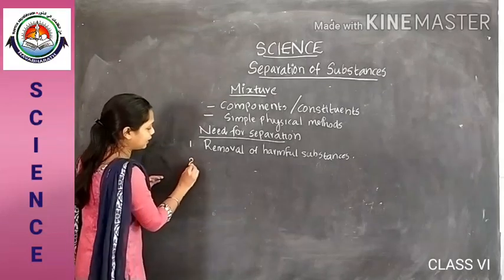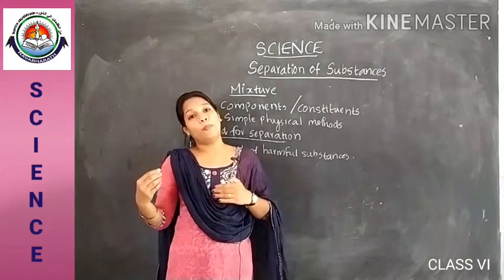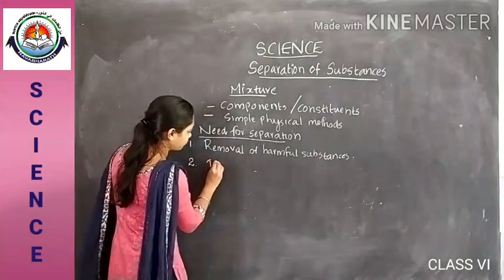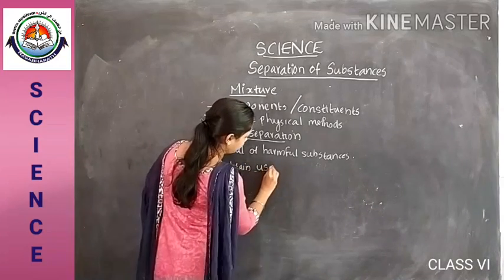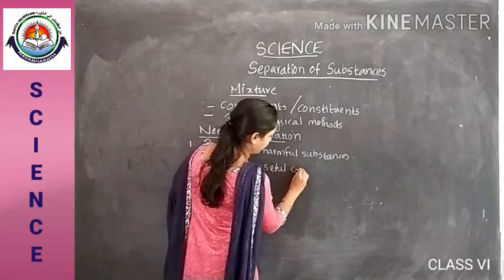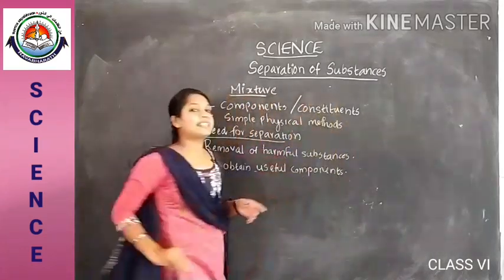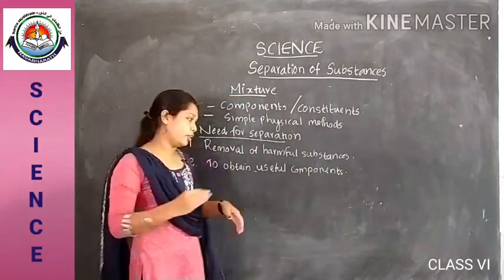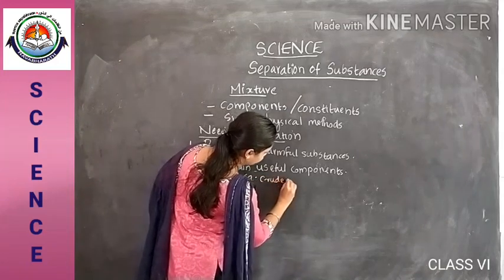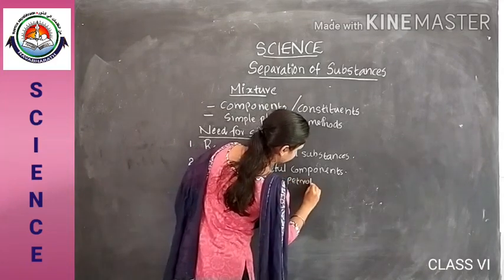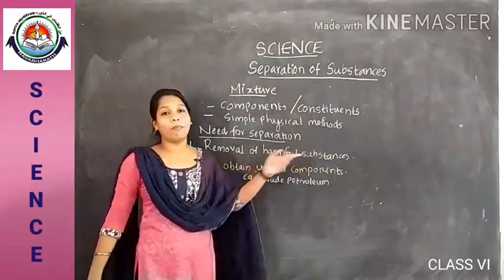And the second need is to obtain useful components. For example, crude petroleum contains a mixture of different components like kerosene,